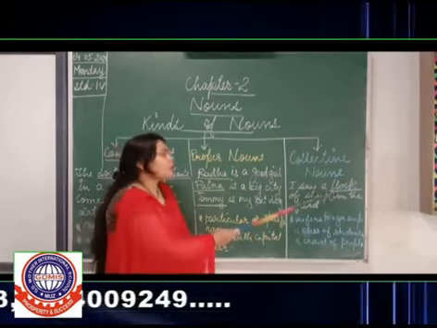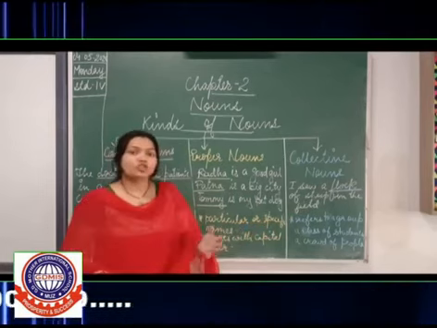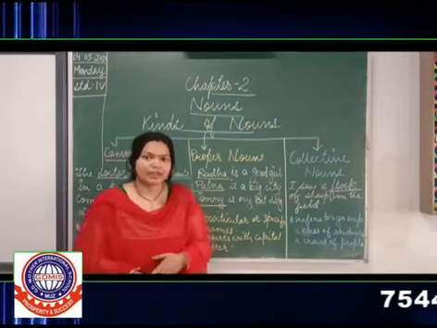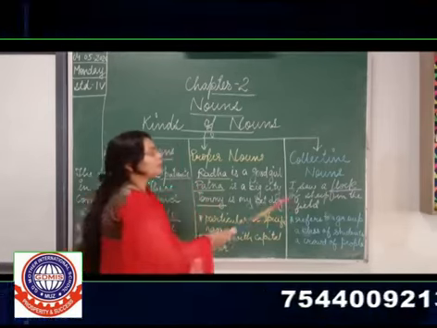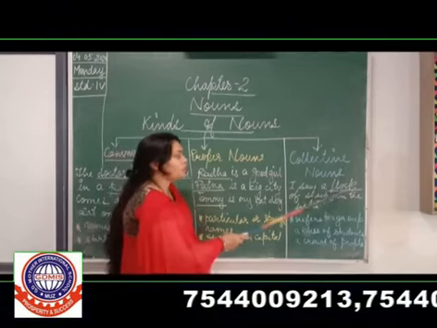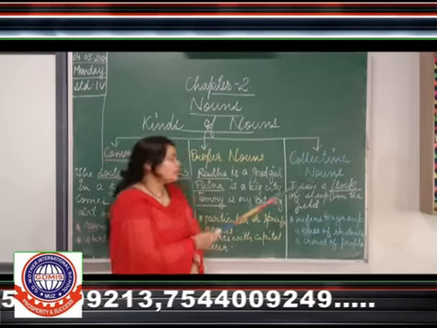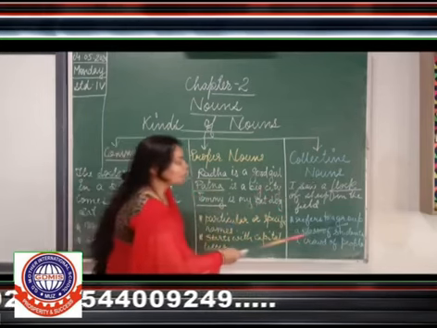Here the word flock shows that there is a group of sheep. So the word flock is your collective noun. Collective noun refers to a group.